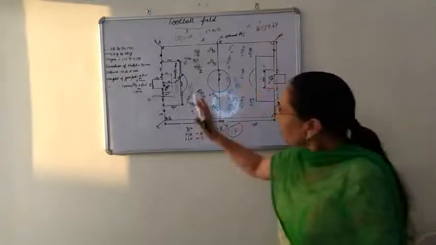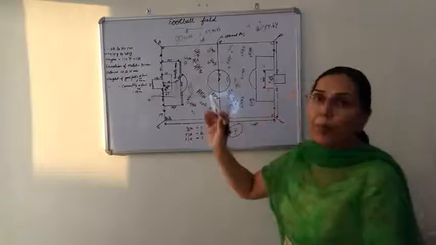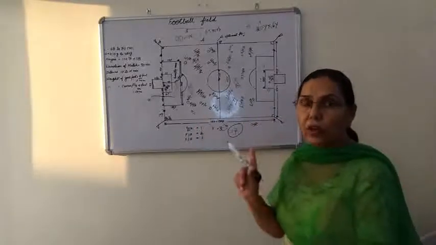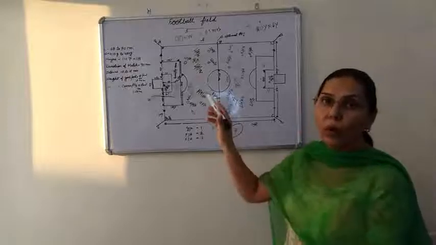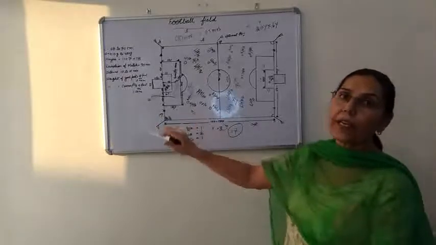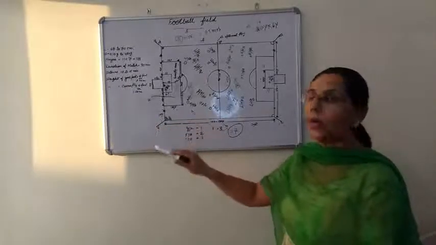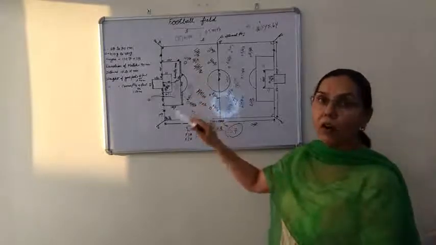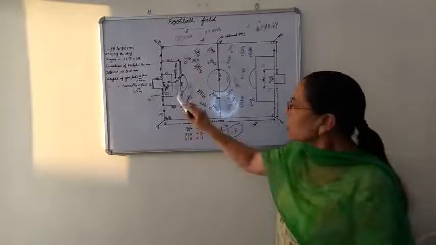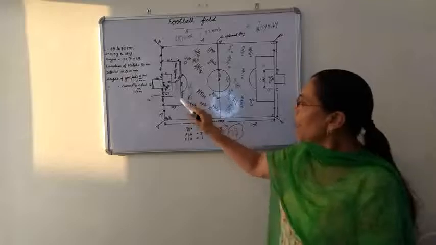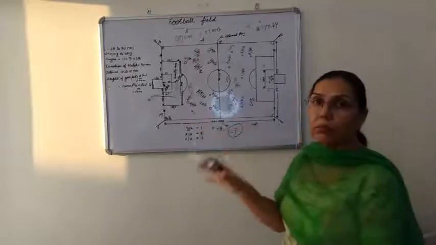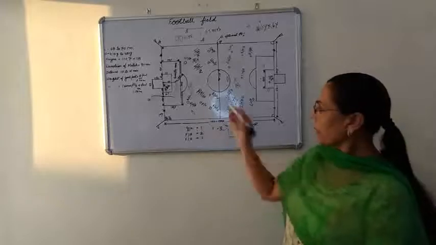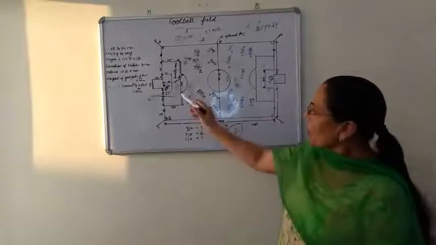So please keep in your mind: a goal kick is given when the ball goes out of the field, crosses the goal line, and is last touched by the attacking team. A corner kick is given when it is last touched by the defenders, those who are defending this goal.